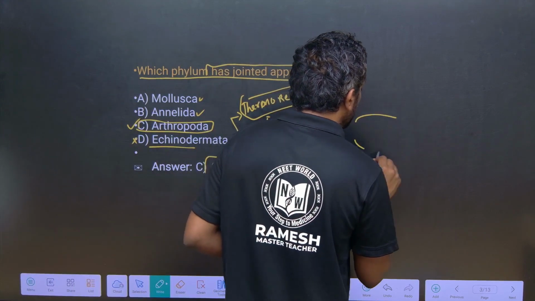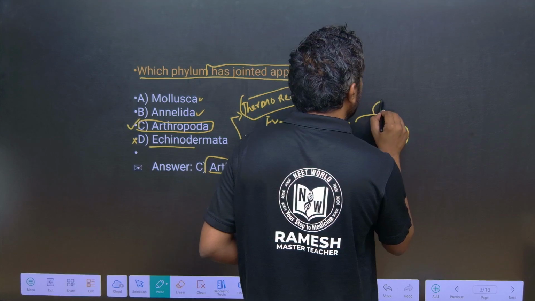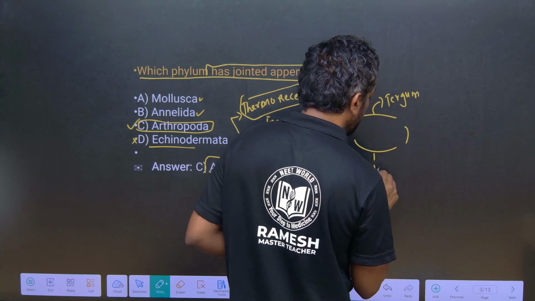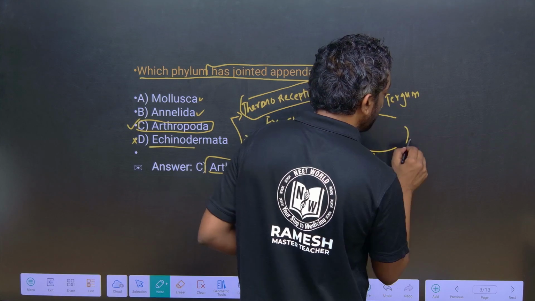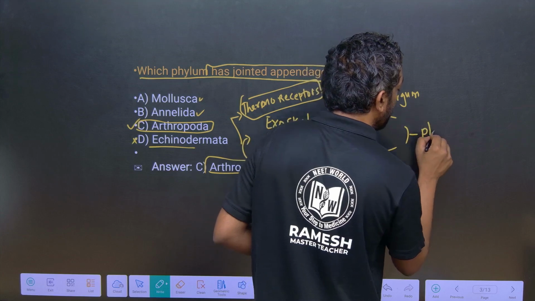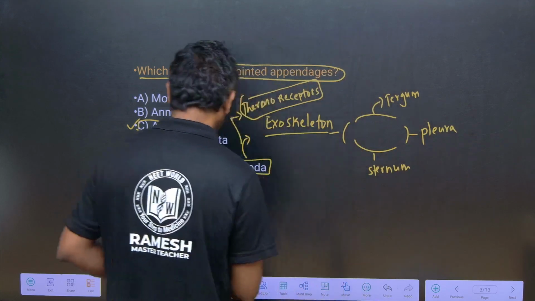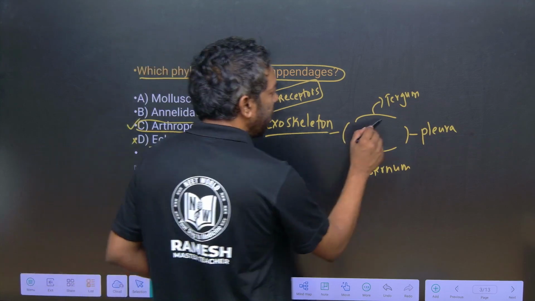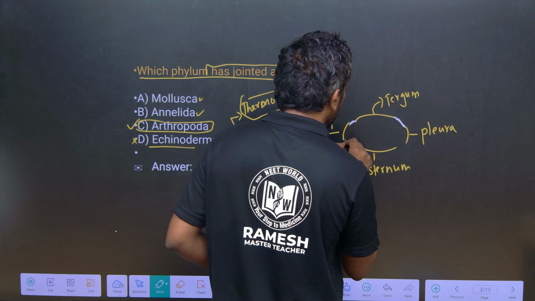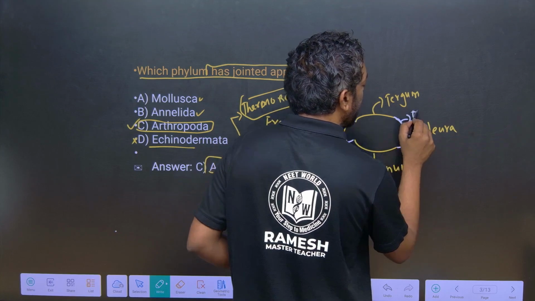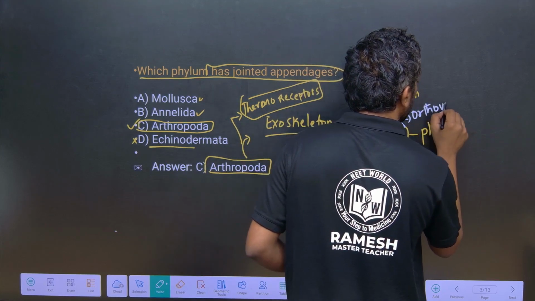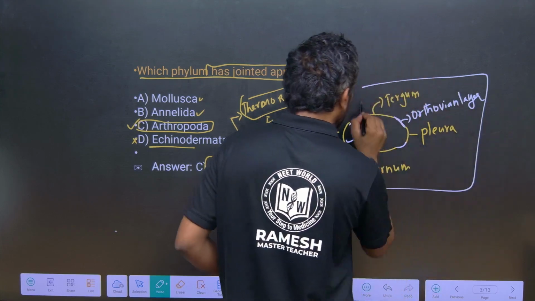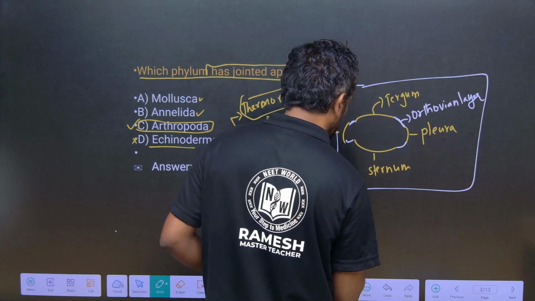So what is the exoskeleton? There is the tergum on top, the sternum below, and on the sides the pleura. The tergum, sternum and pleura are connected by a layer called the arthrodial membrane. All of this together we call the exoskeleton.